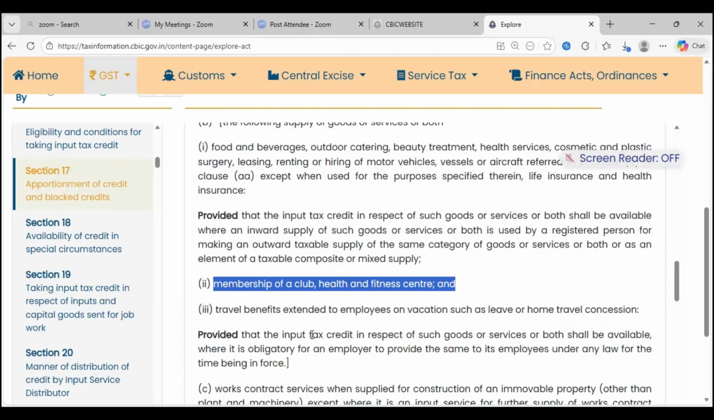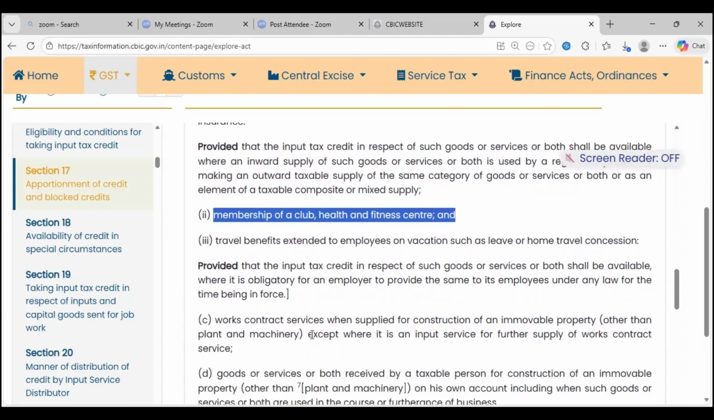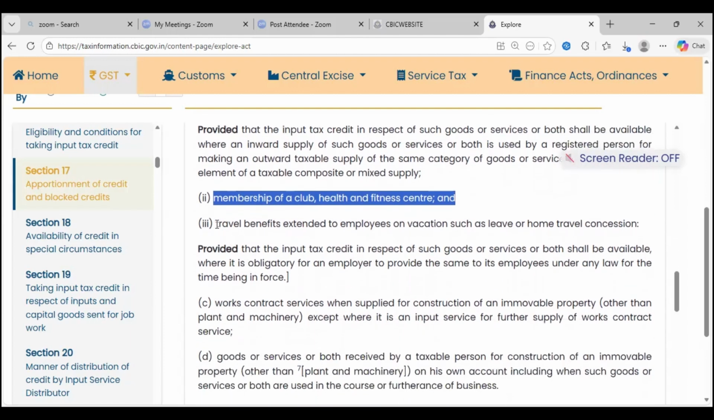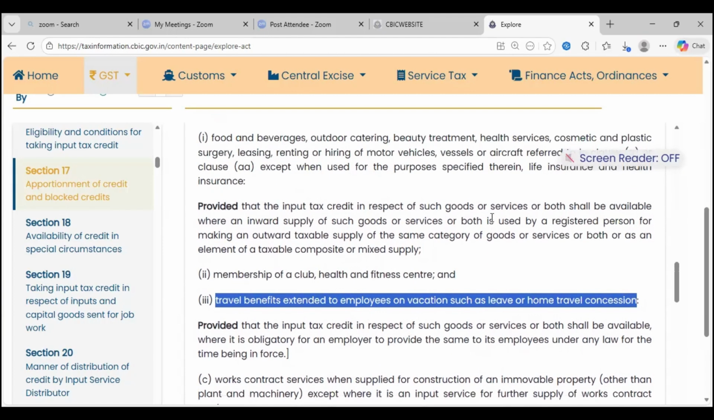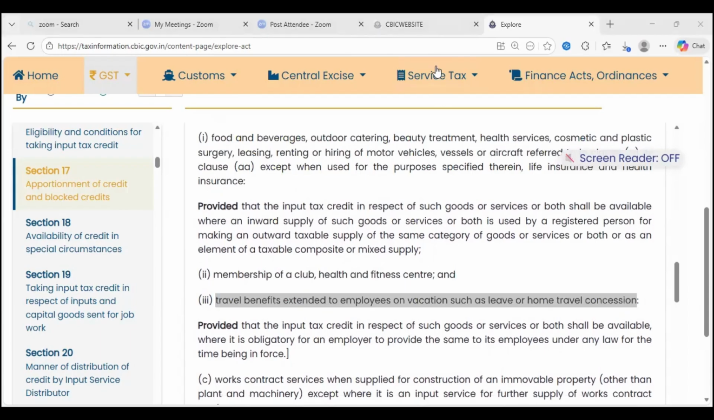So when I pay 1 crore to a club as a membership fee, 18 lakhs is charged on 1 crore every year. Why do they pay? That's a luxury; they want that social status. So for any club where I pay that membership fee, I cannot claim input tax credit. It's a blocked credit. Travel benefits extended to employees on vacation, like LTA, are personal consumption, and I cannot claim input tax credit. This is your clause B.